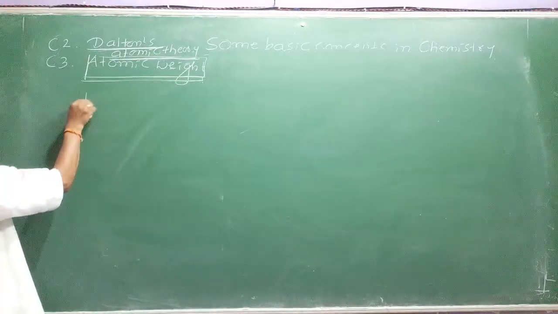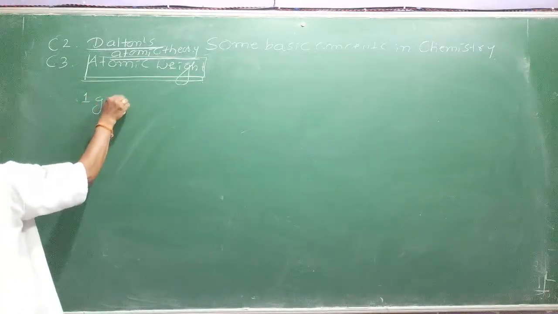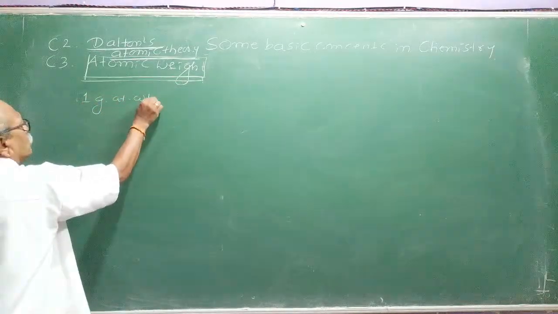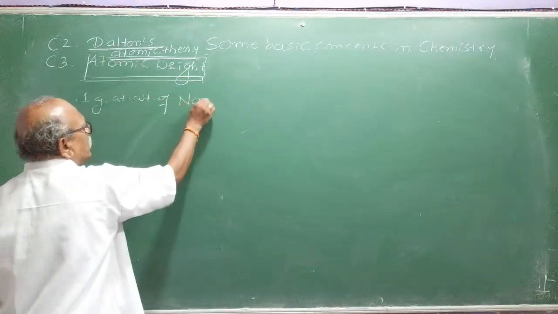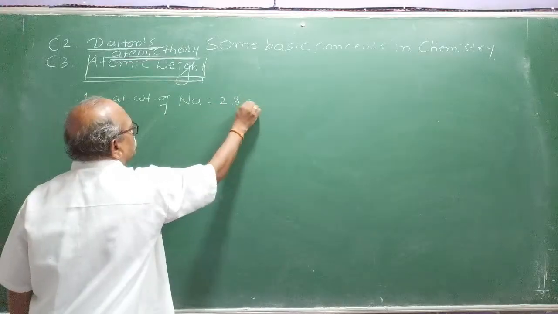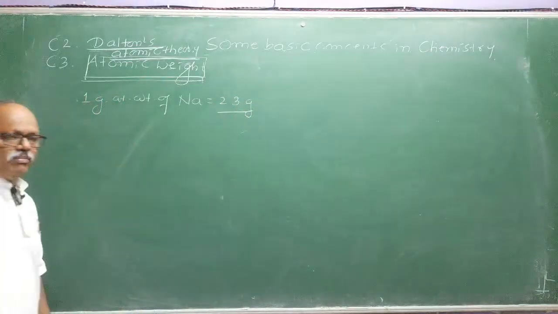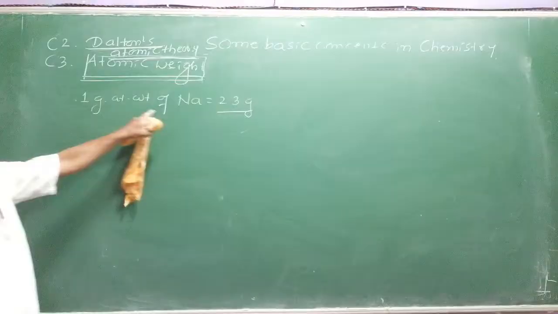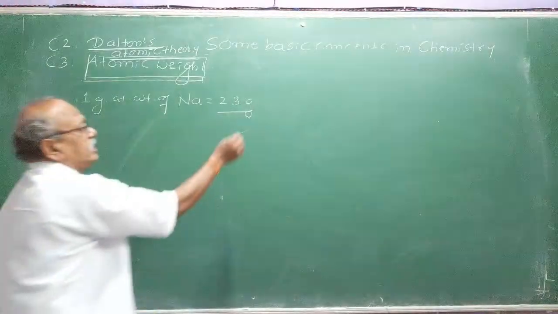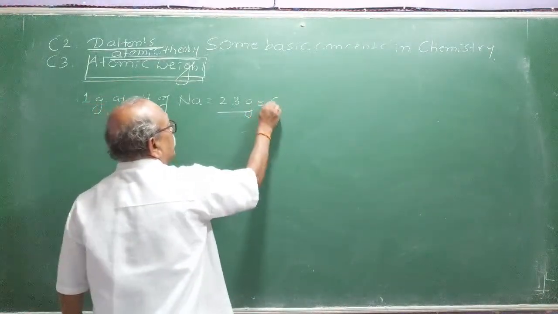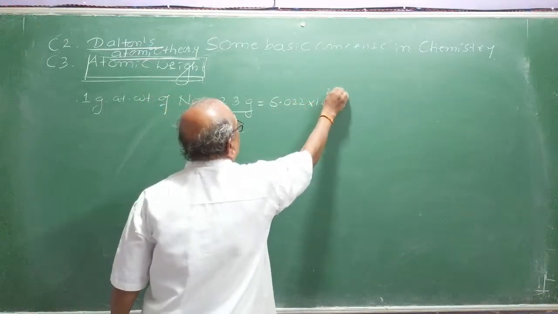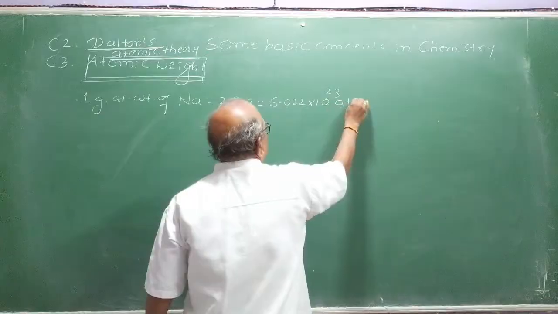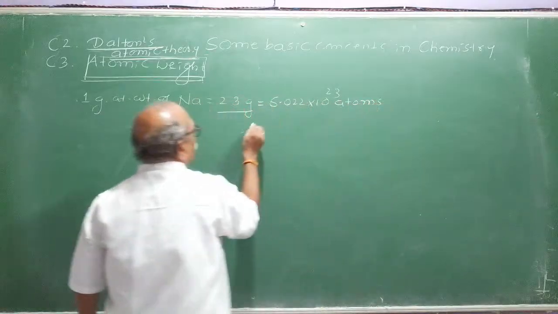See, 1 gram atomic weight. If you see in the periodic table, atomic weight of sodium, just now we have seen, is equal to 23 grams. They give you the periodic table. 1 gram atomic weight of sodium consists of 23 gram. How many atoms will be there in it? 6.022 × 10^23 atoms. Can you understand? Can you write it? See how many zeros?